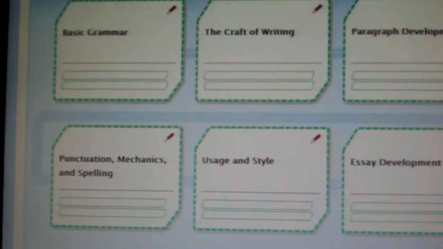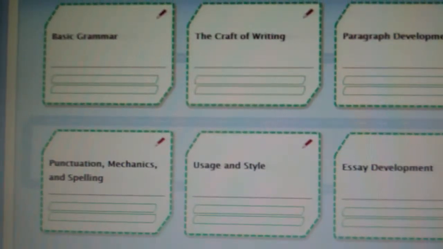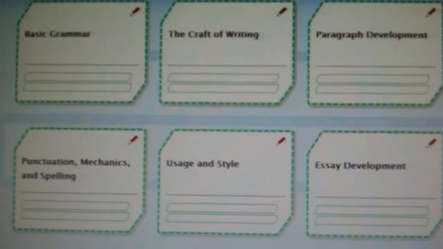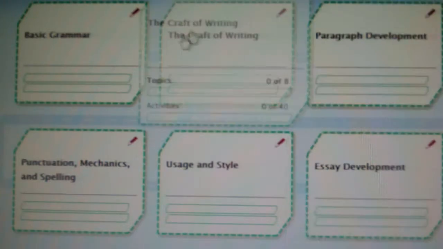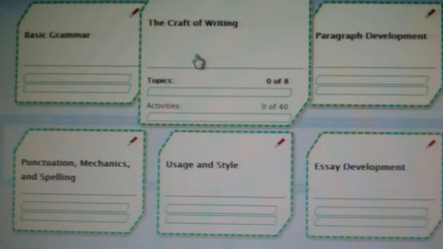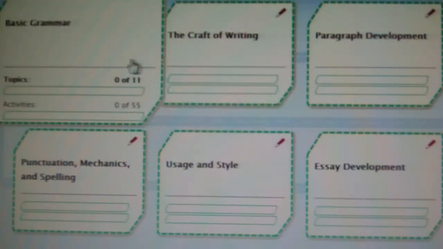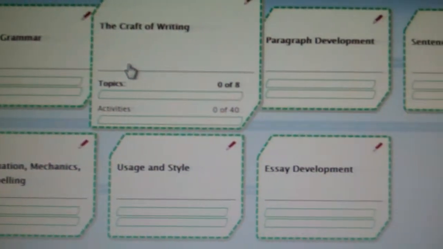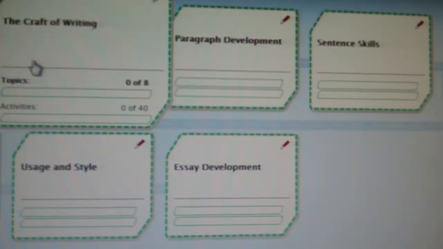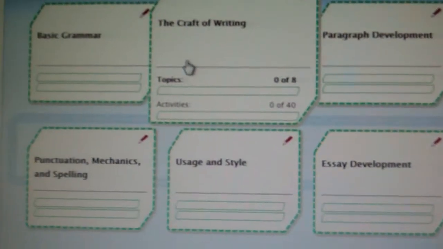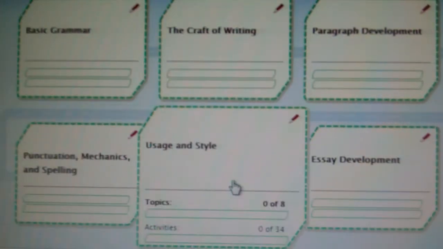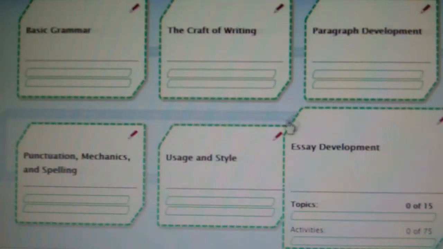So what you can see here are the listing of the modules as I just clicked on the link. It's a little difficult in the camera view to get them all in, but the sequence goes Basic Grammar, Craft of Writing. Those are the two that you've already completed. Then Paragraph Development, I'll shift the camera just a little. You can see Sentence Skills is after Paragraph Development. And then the last three below are Punctuation, Mechanics, and Spelling, Usage and Style, and Essay Development.